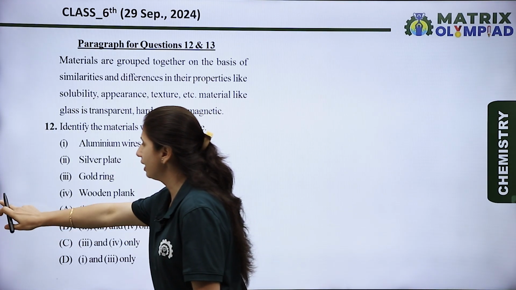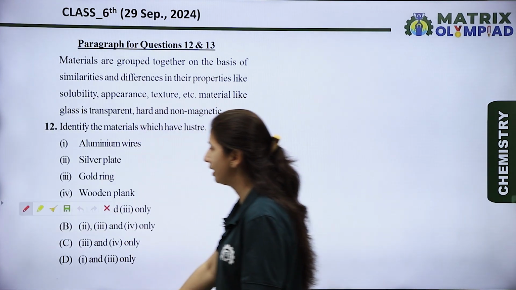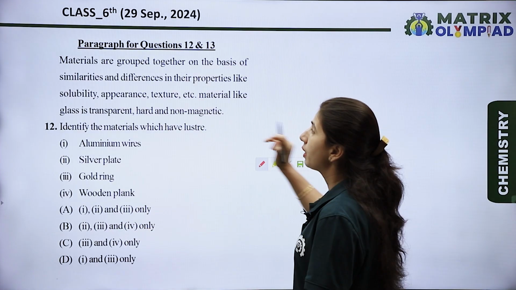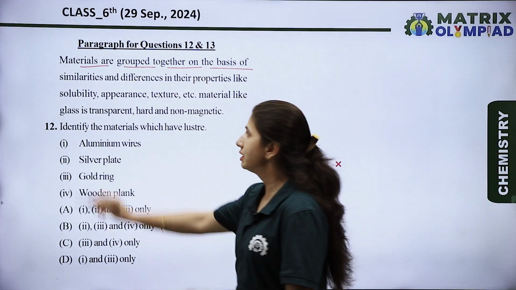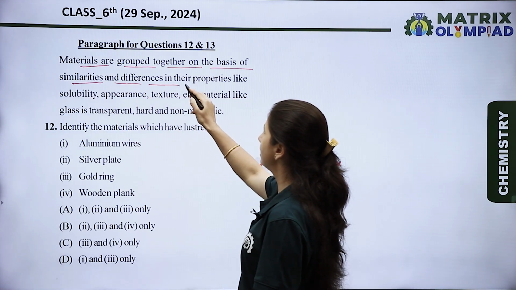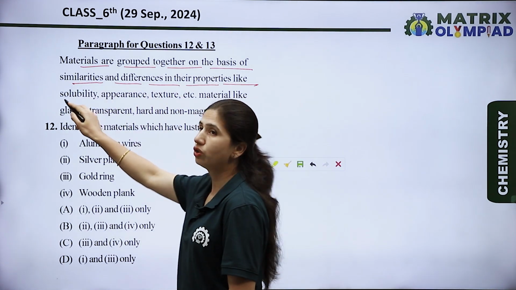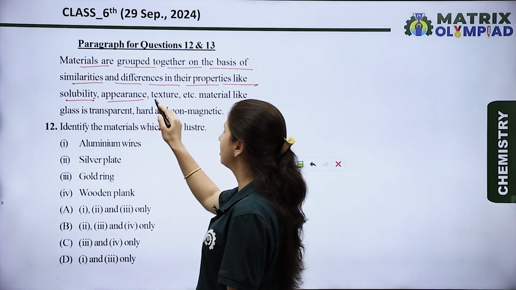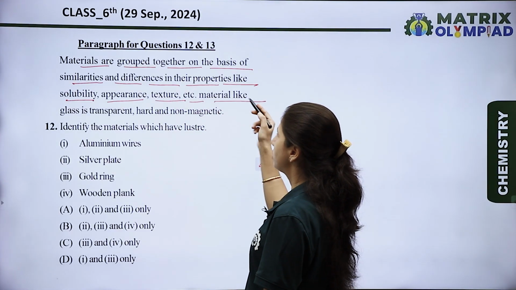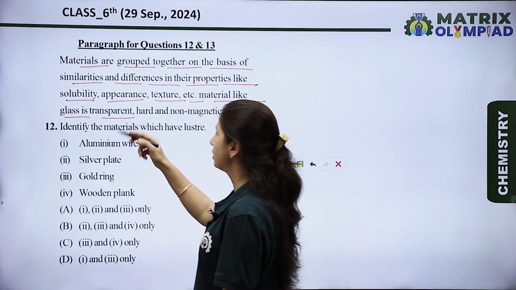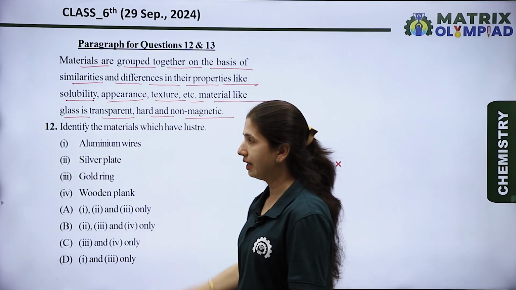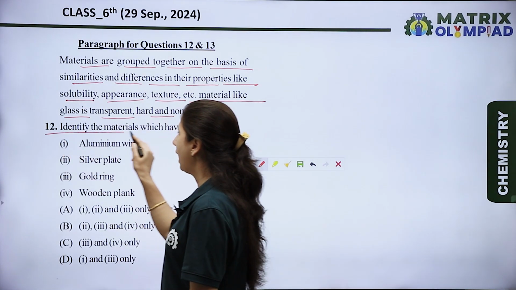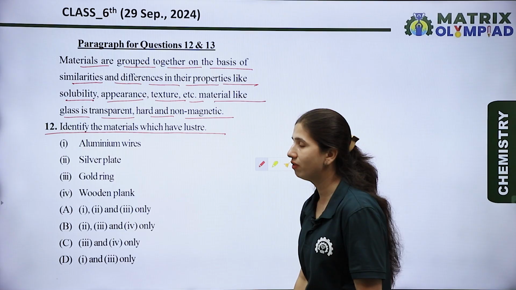The next question is a paragraph-based question. Let's see the paragraph first. Materials are grouped together on the basis of similarities and differences in their properties like solubility, appearance, texture, etc. A material like glass is transparent, hard, and non-magnetic. Okay, now let's see the question. The question is: identify the materials which have luster.